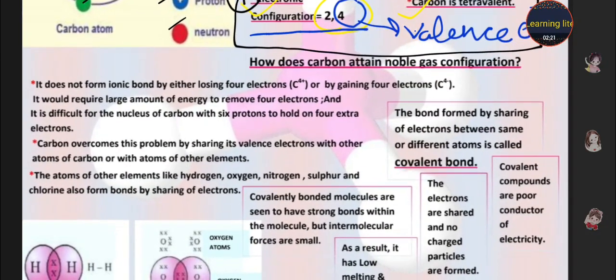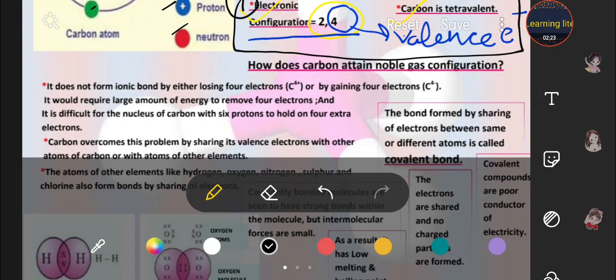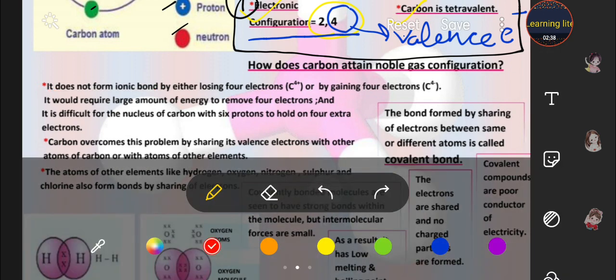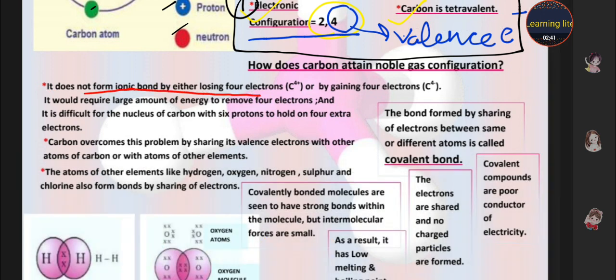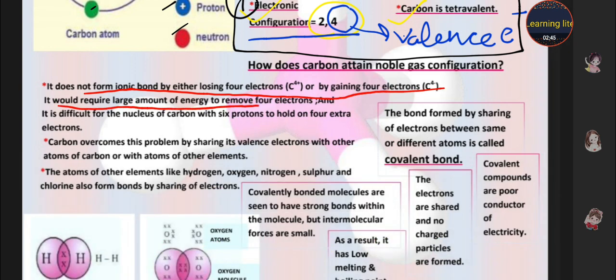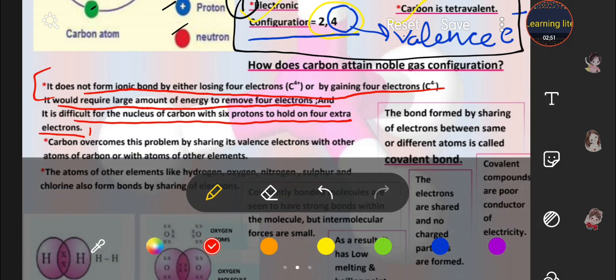How does carbon attain noble gas configuration? Noble gas configuration means it has to complete its octet. And how does it complete its octet, students? It doesn't form an ionic bond. Note that point. It does not form an ionic bond by either losing 4 electrons or by gaining. It would require a large amount of energy to remove them and it is difficult for the nucleus to adapt to the 4 extra electrons.